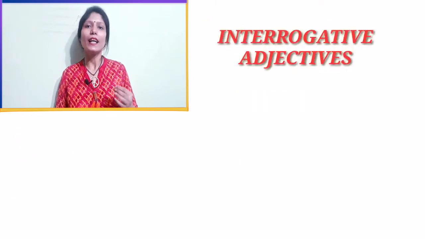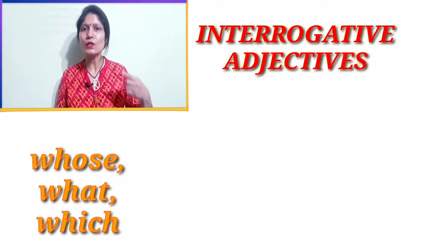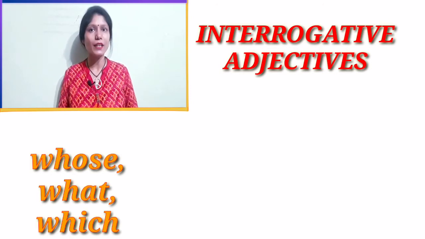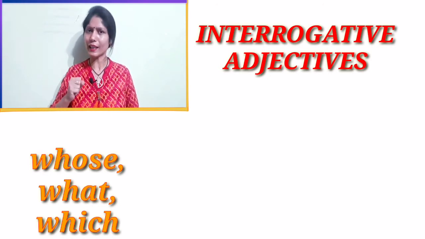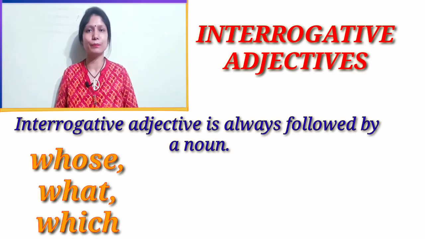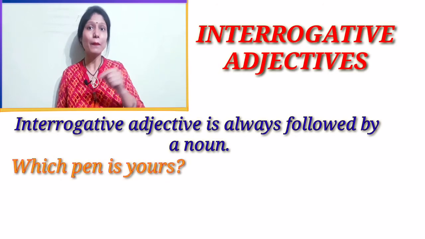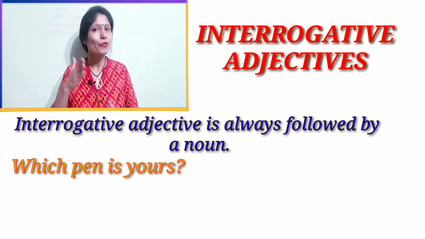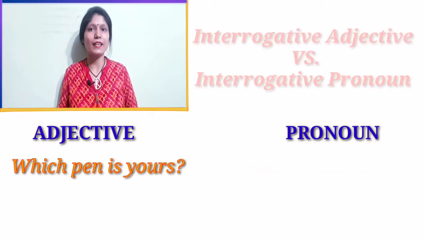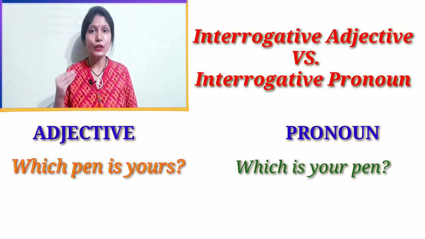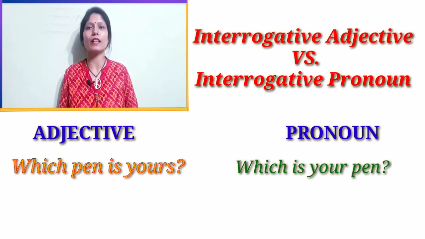Now let's see interrogative adjectives. Whose, what and which are interrogative adjectives also. Then what's the difference? How will we know whether which in a sentence is a pronoun or an adjective? An interrogative adjective is always followed by a noun. For example, which pen is yours? When I say which pen together, which is an adjective here. When I say which is your pen, here which is a pronoun. An interrogative adjective is always used with a noun.